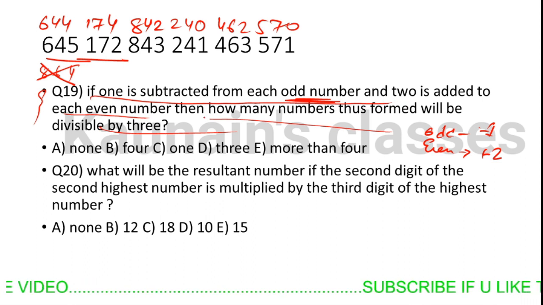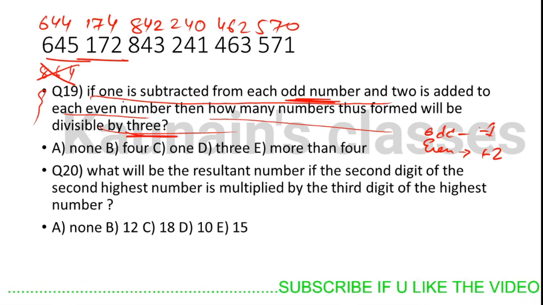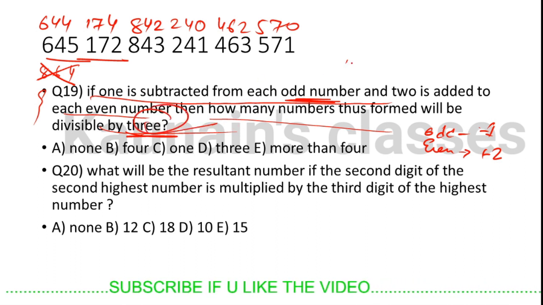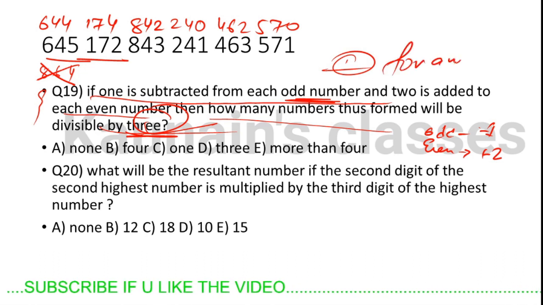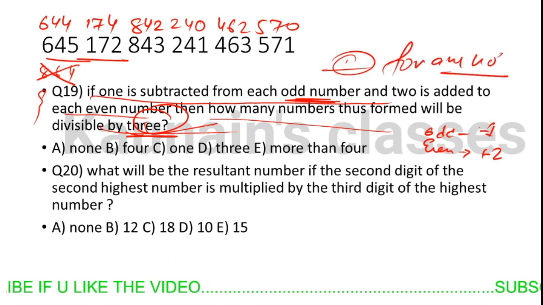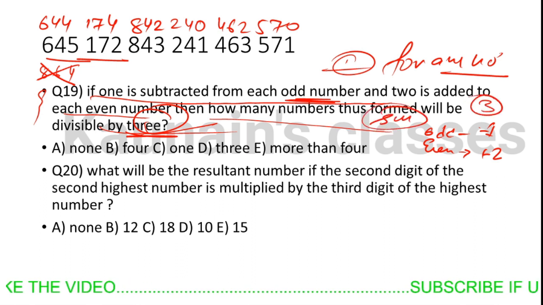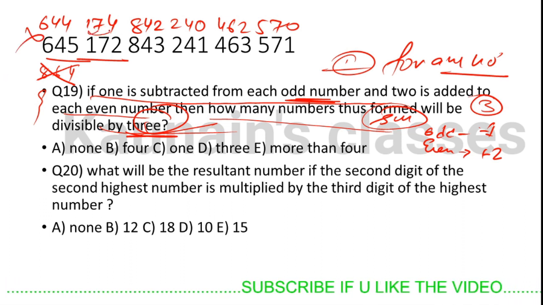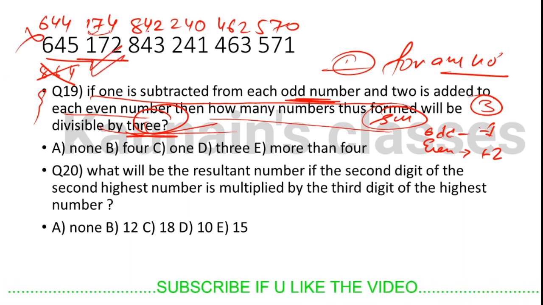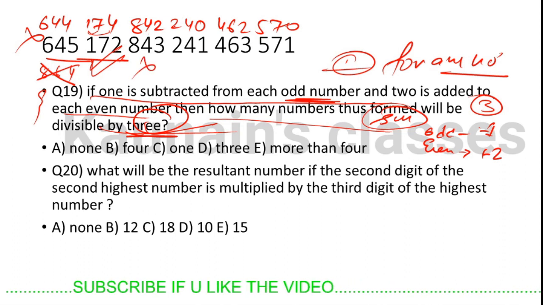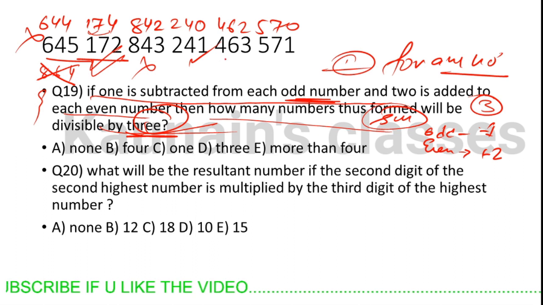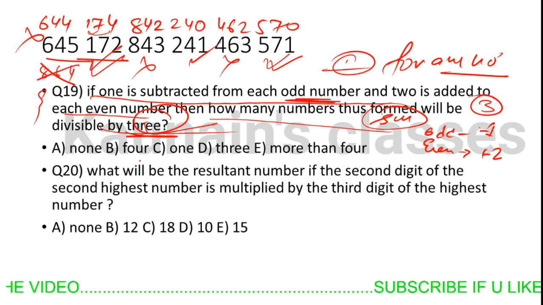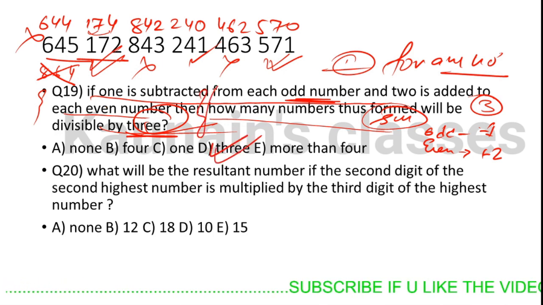Now after doing this operation, which number is divisible by 3? For any number to be divisible by 3, its digit sum should be divisible by 3. So 6 plus 4 is 10, 10 plus 4 is 14, 14 is not divisible by 3. 7 plus 1 is 8, 8 plus 4 is 12, 12 is divisible by 3. So one number. 8 plus 4 is 12, 12 plus 2 is 14, not divisible by 3. 4 plus 2 is 6, yes it is divisible by 3. 6 plus 4 is 10, 10 plus 2 is not divisible by 3. 7 plus 5 is 12, 12 is divisible by 3. So there are 3 numbers that are divisible by 3 after doing this operation.